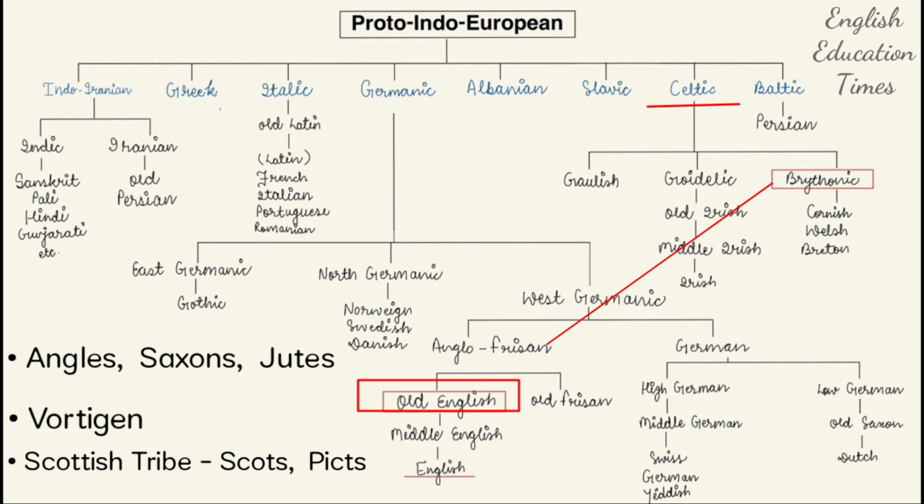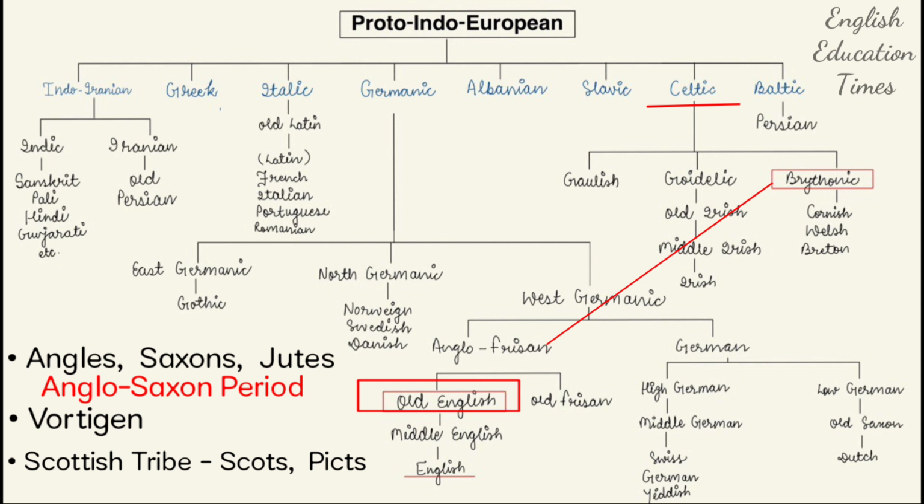The three Western Germanic tribes, Angles, Saxons and Jutes, went to defend England and they never came back. They settled there, and that is why they ruled over England. This period from 450 to 1066 AD is considered the Anglo-Saxon period.